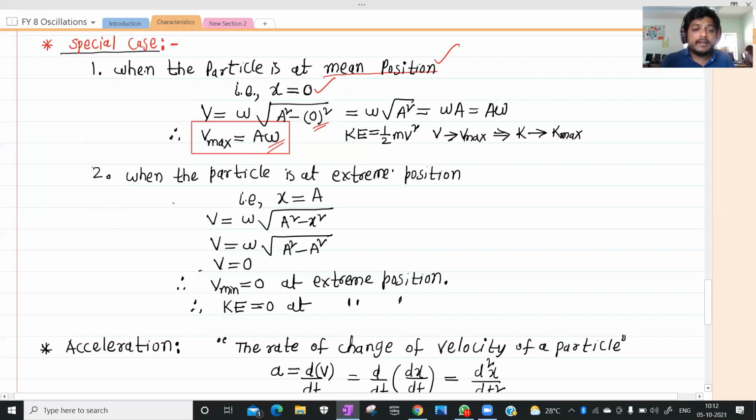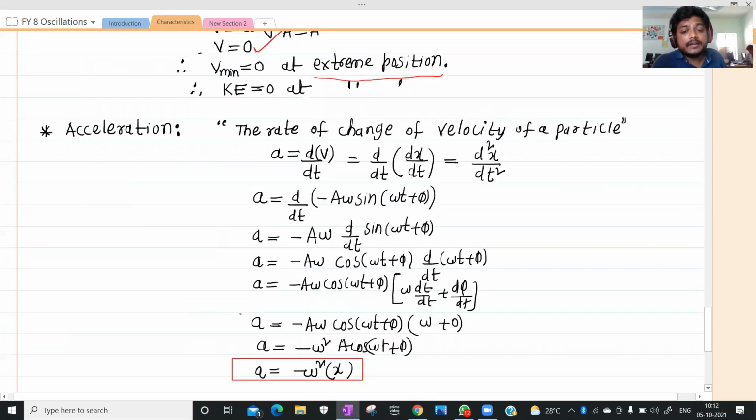Next, at the extreme position, the displacement equals capital A, the amplitude. If you substitute, you will get v equals 0, which means the velocity is minimum. Where is the velocity of the particle minimum? At the extreme position.